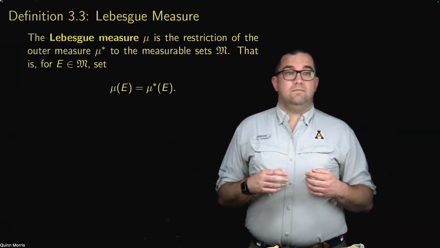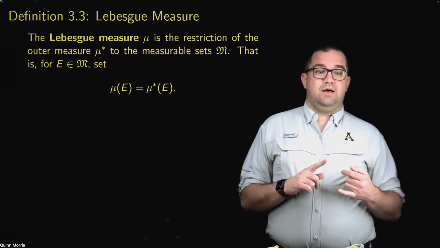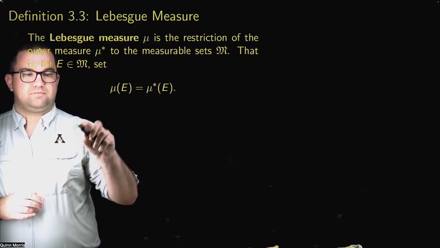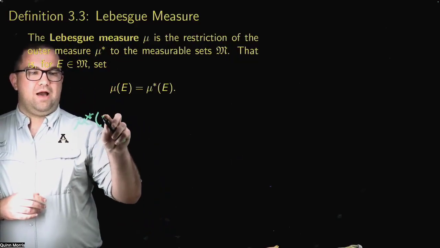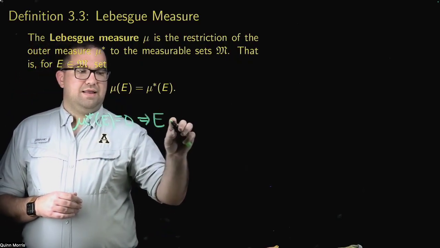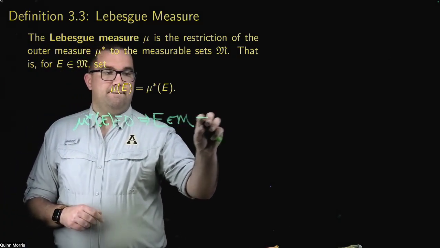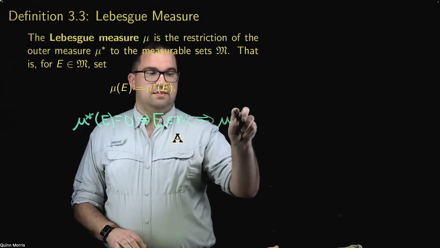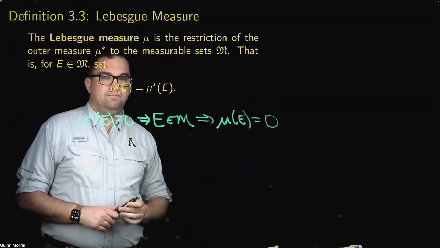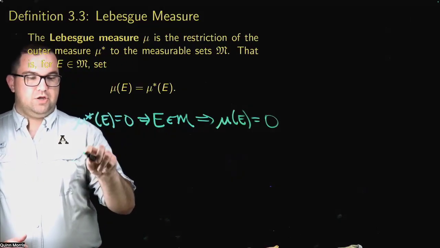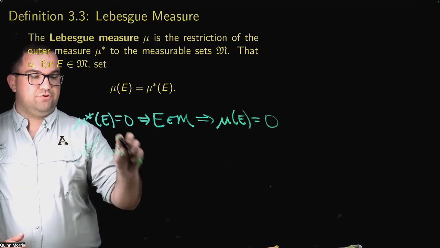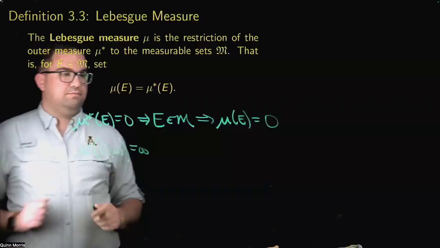So for example, an immediate consequence of this: we proved that if the outer measure of a set E is 0, that implied that E was measurable. And now this definition tells us that the Lebesgue measure of E is equal to the outer measure, which is 0. Similarly, we showed that the outer measure of the interval from a to infinity has to be infinite.